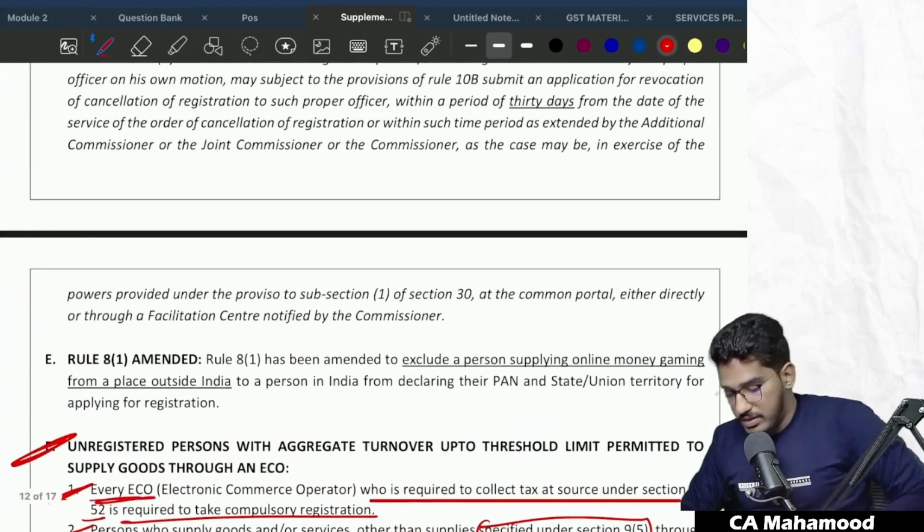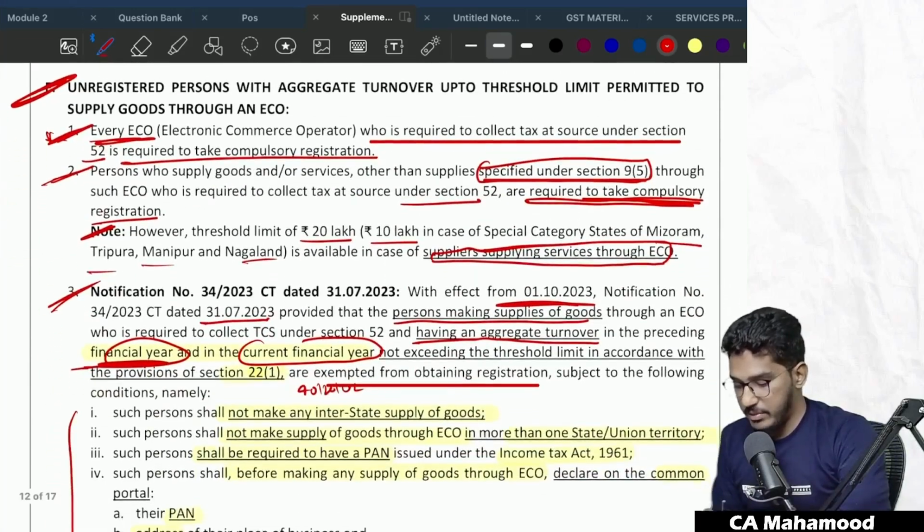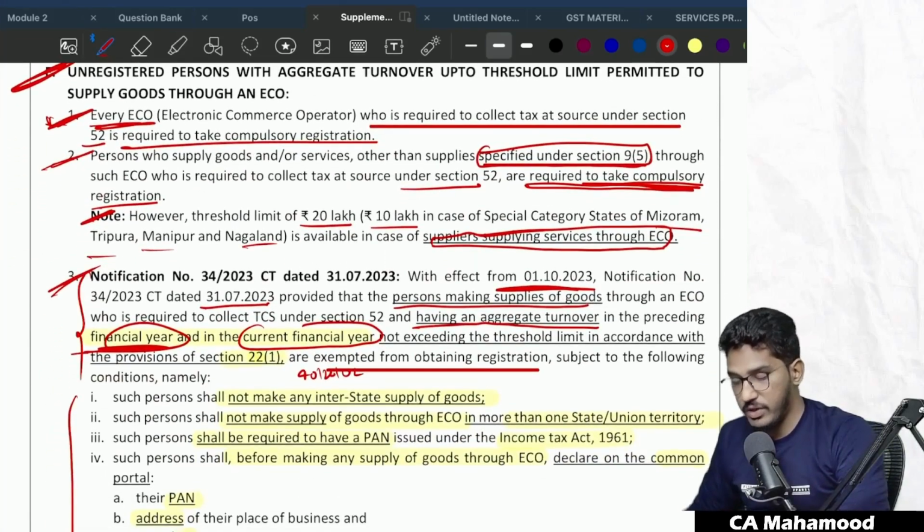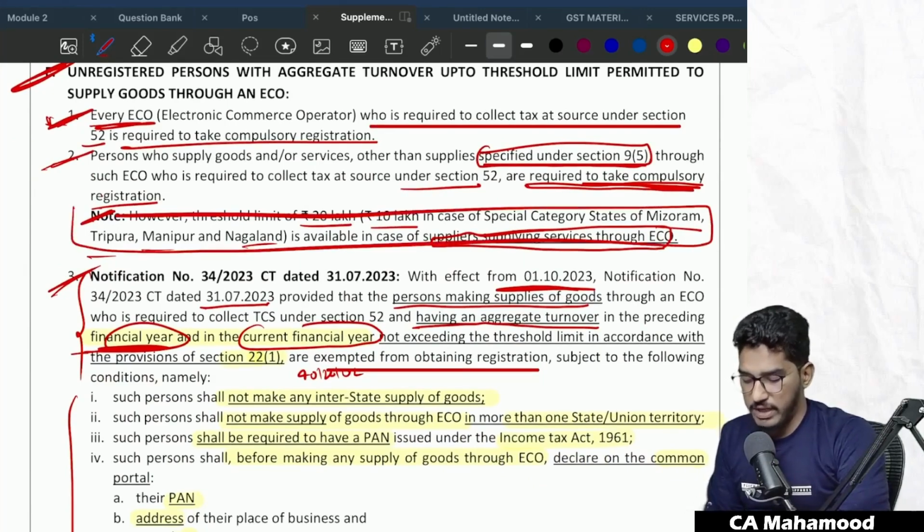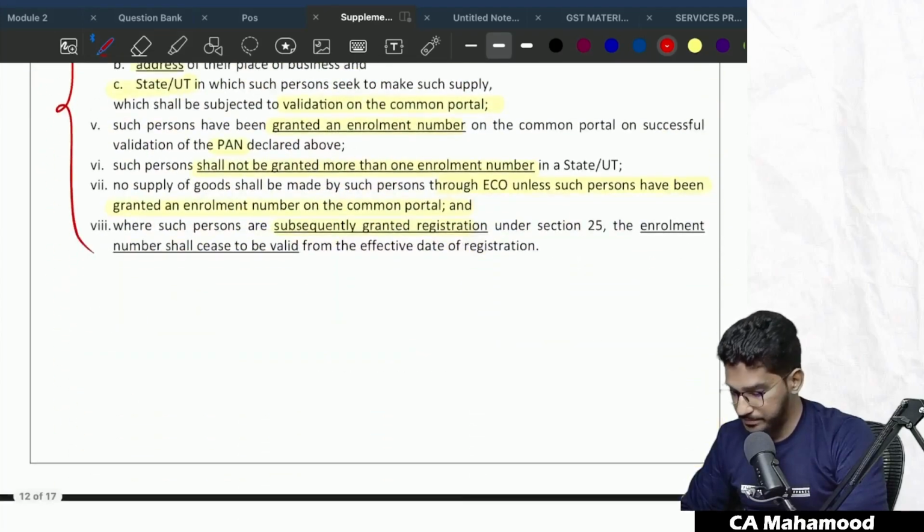Clear? So this is the amendment. This is actually the recent amendment. The relaxation given to supplier of goods is a recent amendment. Relaxation given to the supplier of services is there from a long period of time. Clear? Understood, everybody? Comfortable? Shall we proceed further?